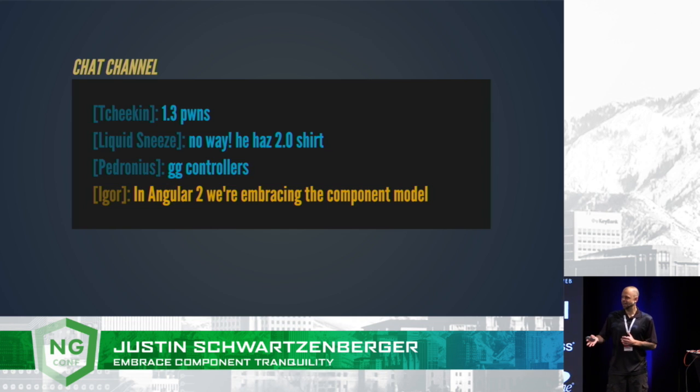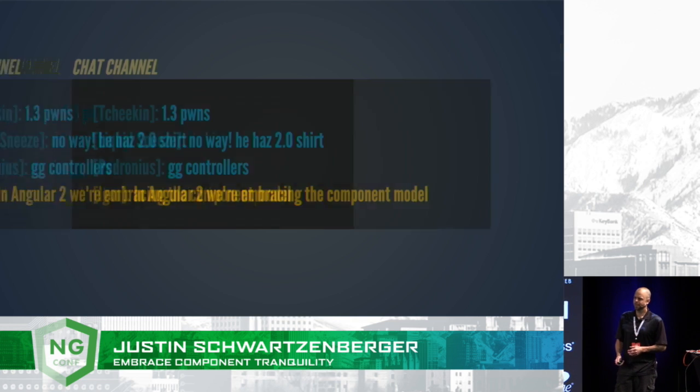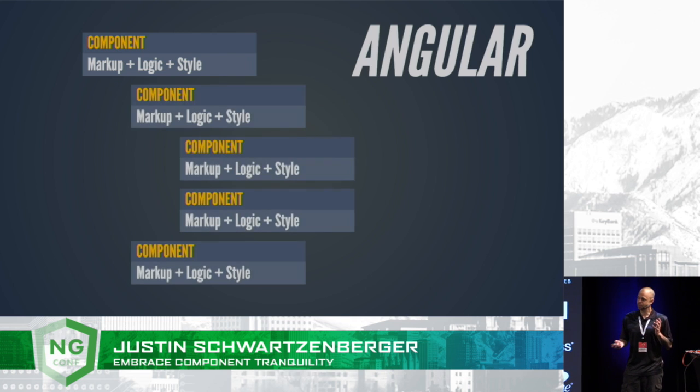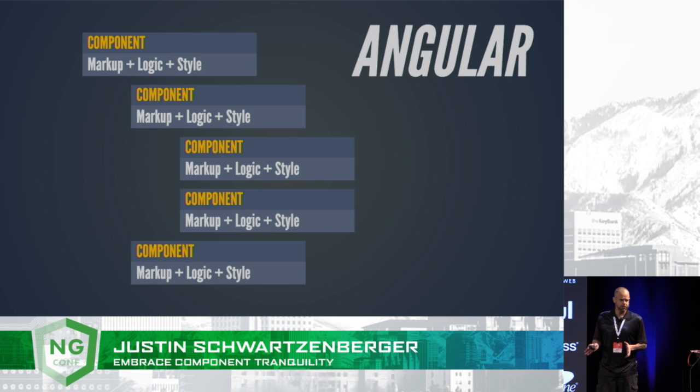And as this Angular alpha and beta and RC unfolded, the component story began to be revealed to us. Where AngularJS was about taking logic and applying it to chunks in the DOM, Angular was about isolating those chunks, along with their logic and markup and style, into components, and then building out a UI from a tree of those components. And this wasn't about Angular becoming something revolutionary.